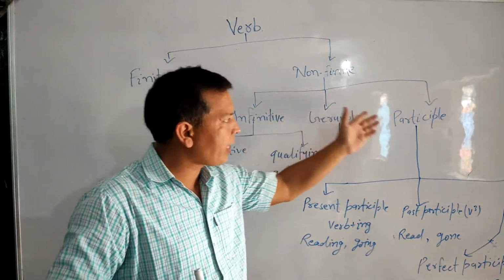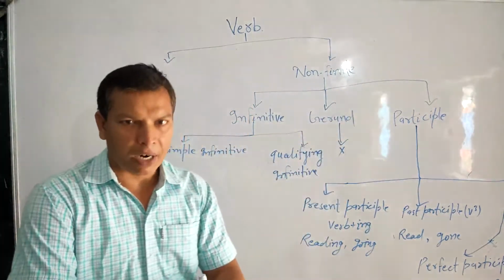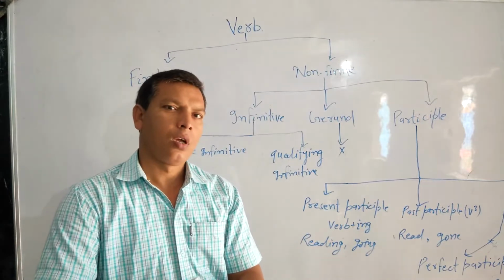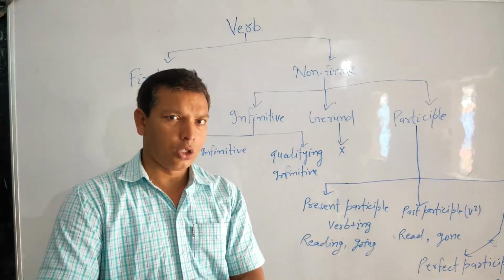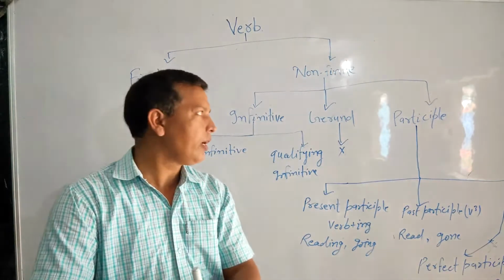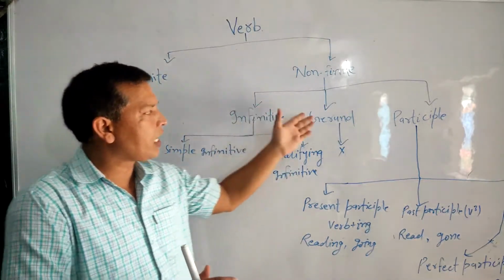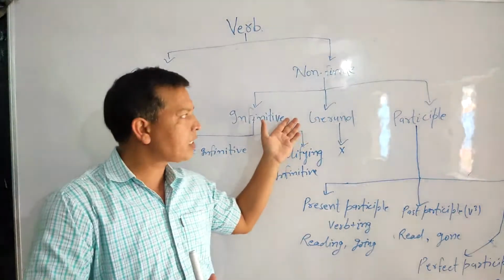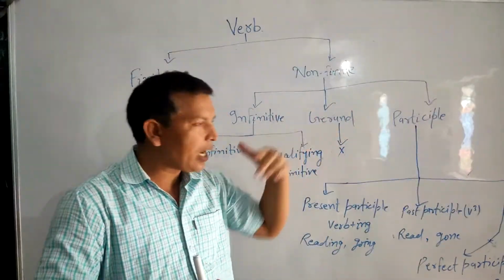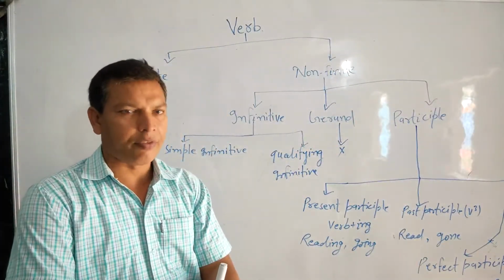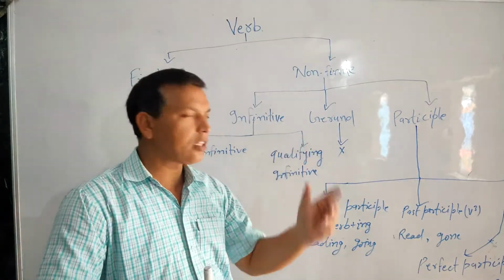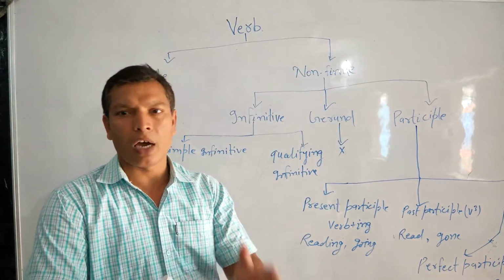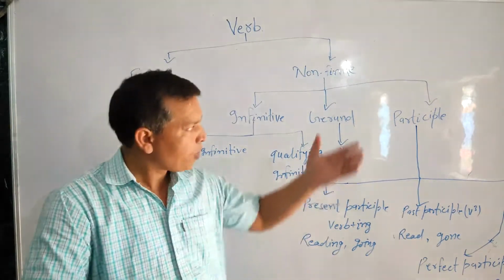The third kind of non-finite is participle. Participle acts as a verb and adjective. Once again, listen carefully. While infinitive and gerund both work as a verb and noun in the sentence, participle acts as a verb and adjective, and in other words, participle is the combination of verb and adjective.